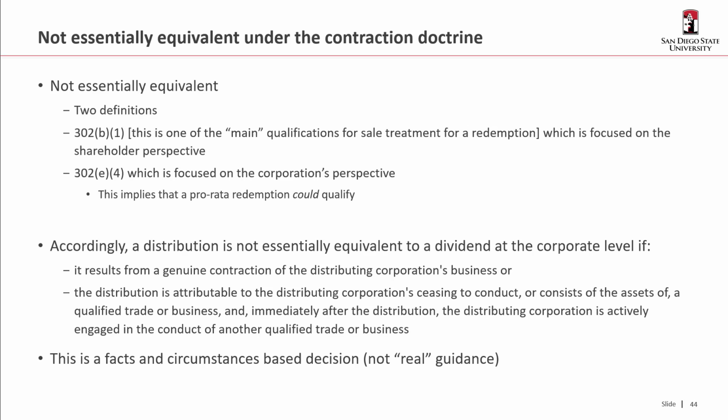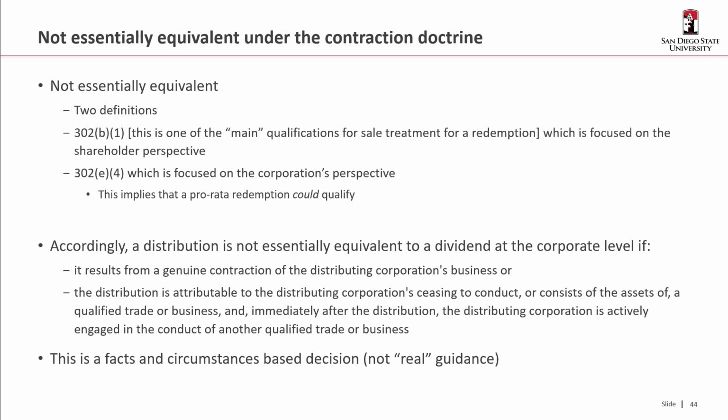Okay, so not essentially equivalent, the two definitions. Remember, this is one of the main ones. Focused on the shareholder perspective, that's 302(b)(1). 302(e)(4) is focused on the corporation's perspective and implies that a pro rata redemption could, but not must, qualify.